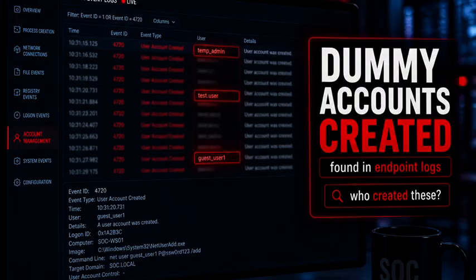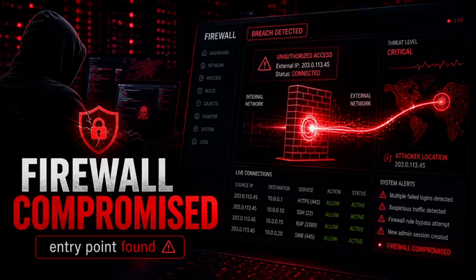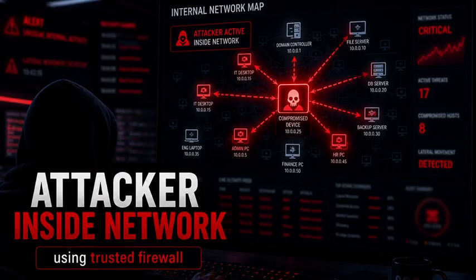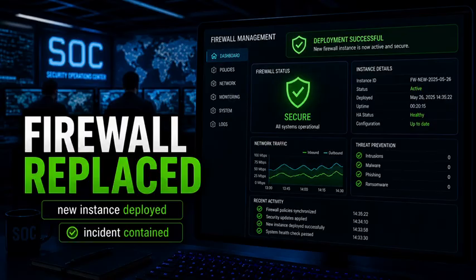While checking the further logs, we identified the attacker had compromised the firewall by using vulnerabilities present on the firewalls. By using these vulnerabilities, he created the dummy logins and came inside the network. From there, he started initiating the port scans. So the firewall team replaced the compromised firewall and created a new one.